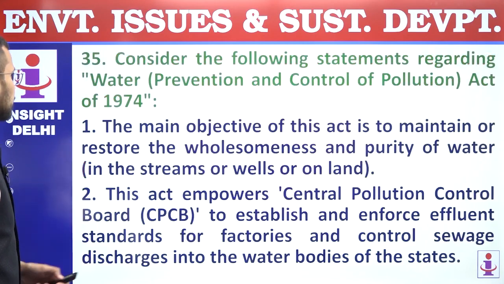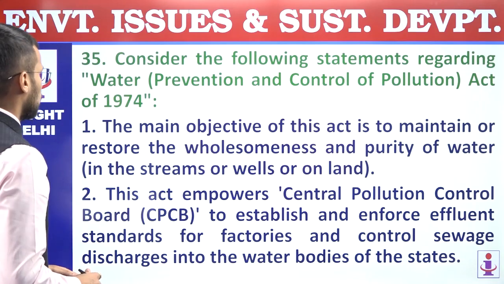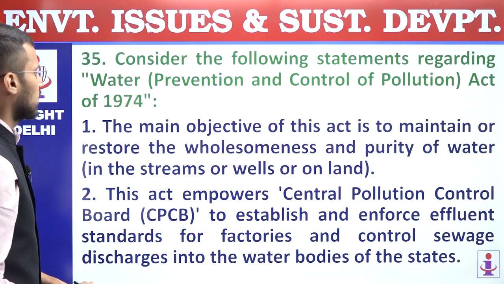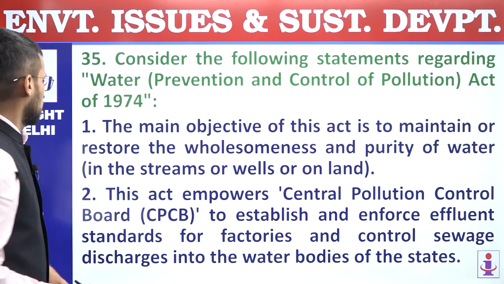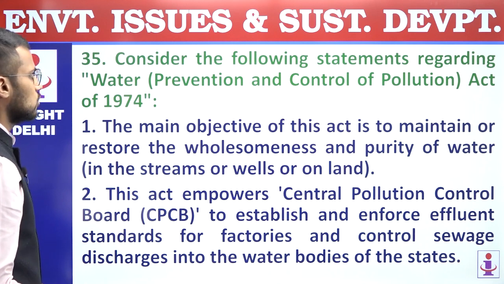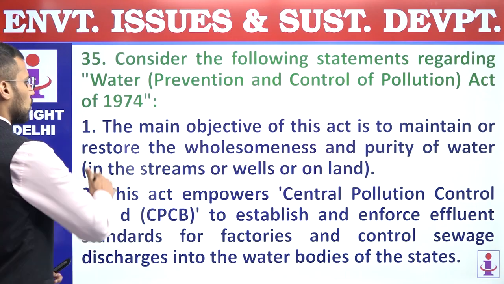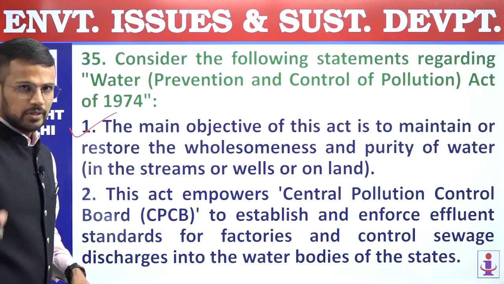34th, answer is A. 35th, consider the following statements regarding the Water Prevention and Control of Pollution Act 1974. First, the main objective of this act is to maintain or restore the wholesomeness and purity of water in the streams of wells or on land. First statement is correct.